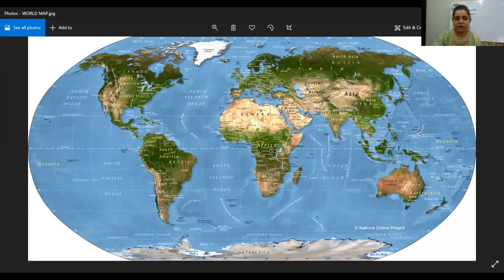Now, if you look at this map, North America is on the top left corner. You just look at the top left corner of the world's map. If you look at most world maps, North America is at the top left corner. Can you spot that?